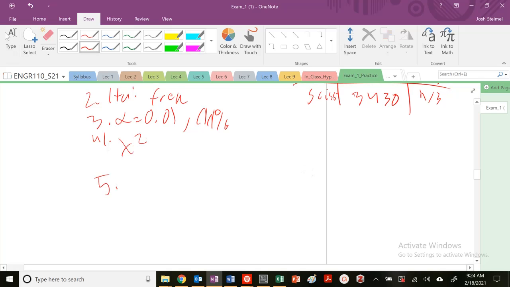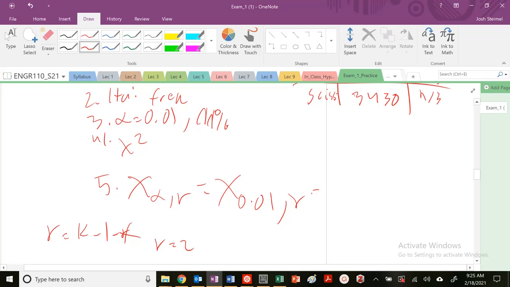Then step 5, we figure out our chi-alpha nu. Chi is 0.01, and nu is k minus 1 minus r, with r equal to 0. The number of variables is 3, so nu is equal to 2. So we're looking at chi 0.01 and 2.